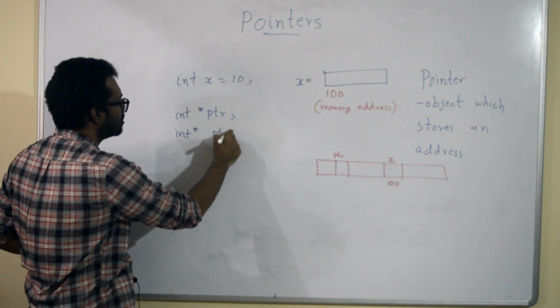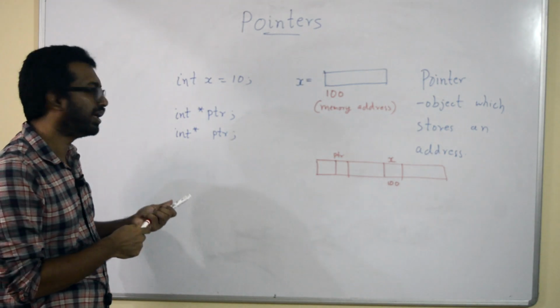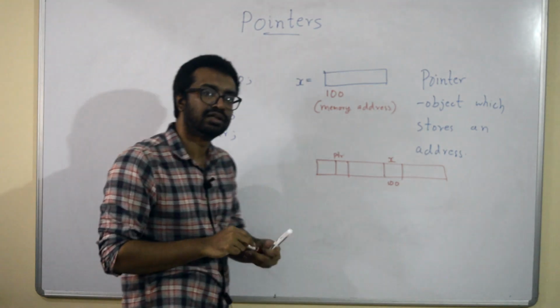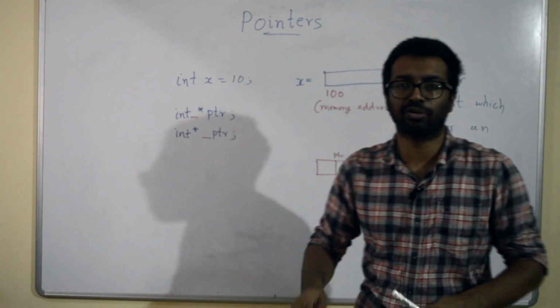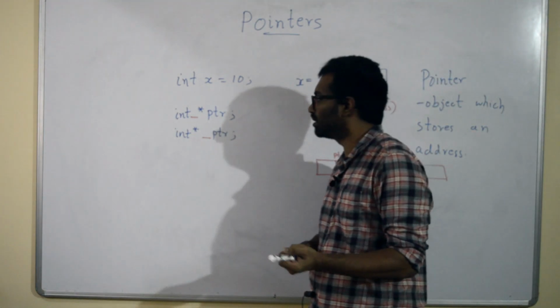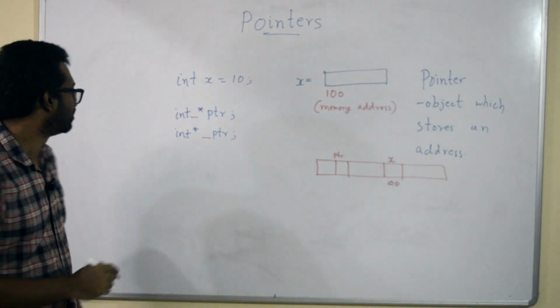The only difference is where the space is. Here the space is here, and the space is here. You can declare a pointer in either of these two ways. In both ways you are declaring a pointer to an integer variable.